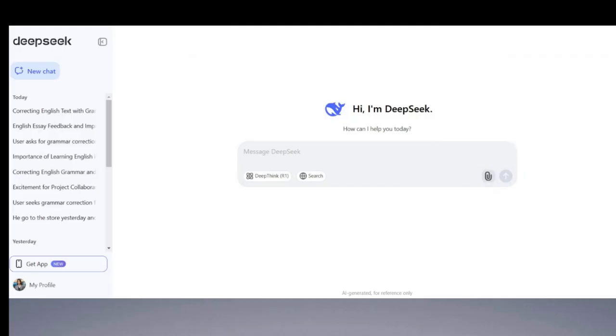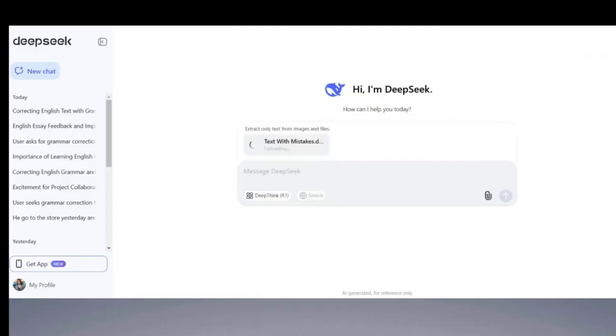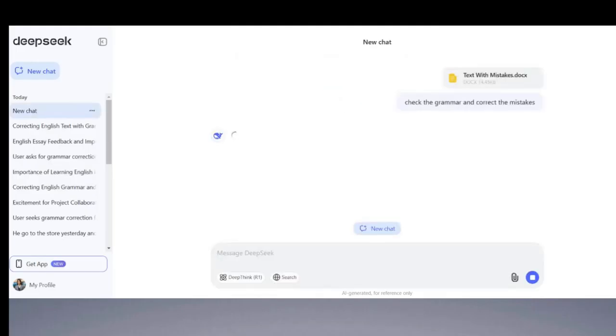And just upload the document, just what you have. If it's a long document or a short document, you upload the document and you tell DeepSeek what you need exactly. So we're going to write here, check the grammar and correct the mistakes. If you want a very long explanation, you can click on DeepThink. If you don't want that, just check the grammar and correct the mistakes, and DeepSeek will do the work for you. It will take a couple of seconds, and then we're going to see the answer.